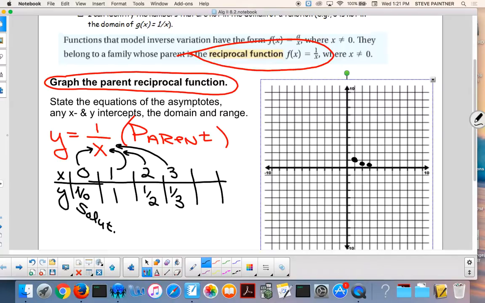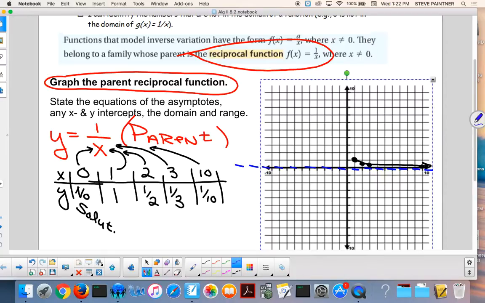You sure? Yeah. What if I plugged in a 10? What would be the answer? 1/10. Where am I at now? Right on top of the x-axis, just 1/10 up. So guys, right here, you're basically right on the x-axis. So you're right, it's riding the x-axis this way. So when you ride it that way, it's known as a what? Yeah, an asymptote. You got an asymptote right there. Your graph rides the x-axis.